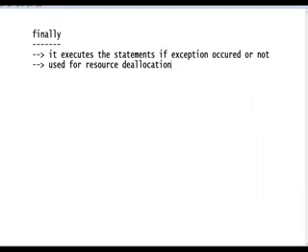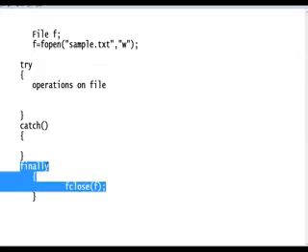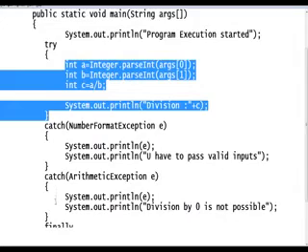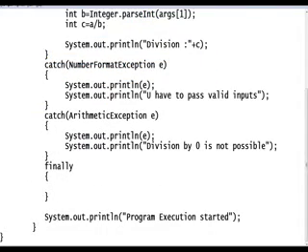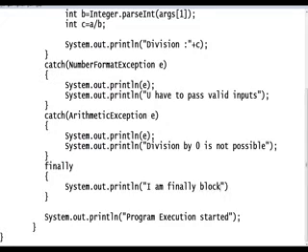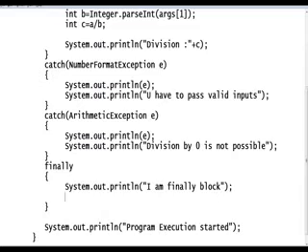We don't know whether an exception will occur or not. That's why, if an exception occurred or not, the finally block will execute. What is finally's specialty? I give a message here: I am finally block, I can execute if an exception occurred or not.